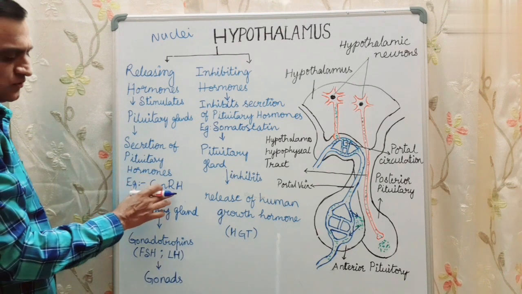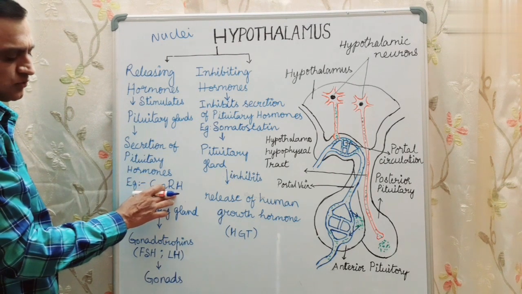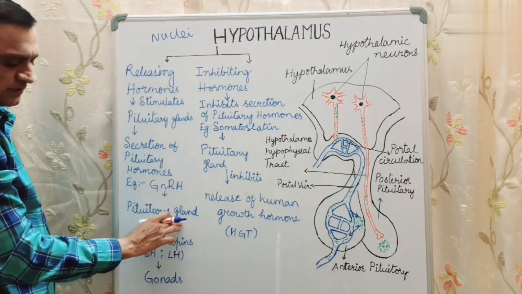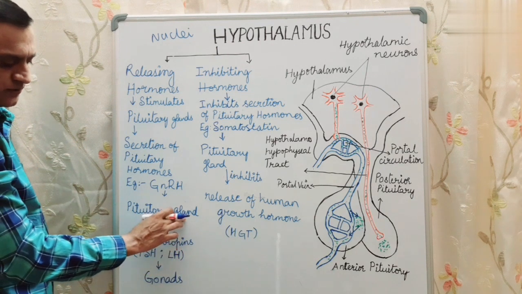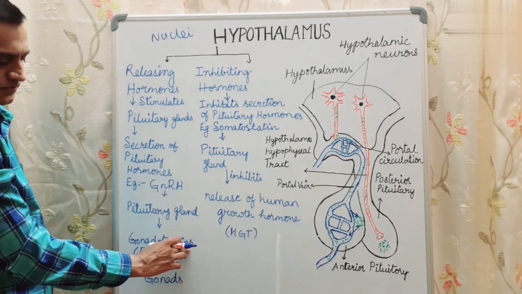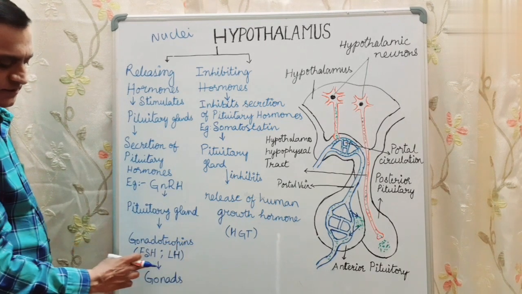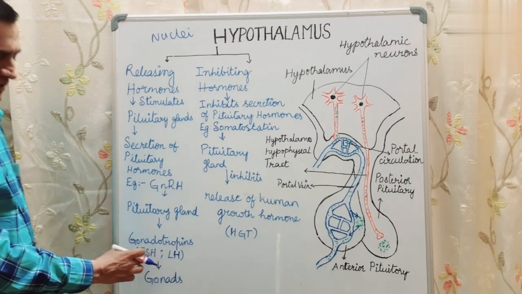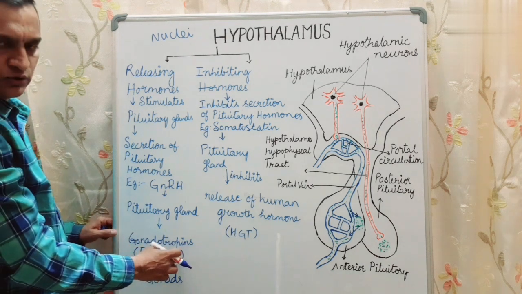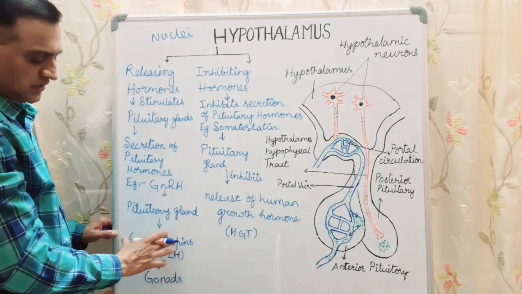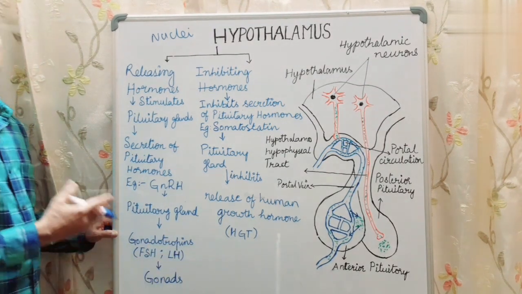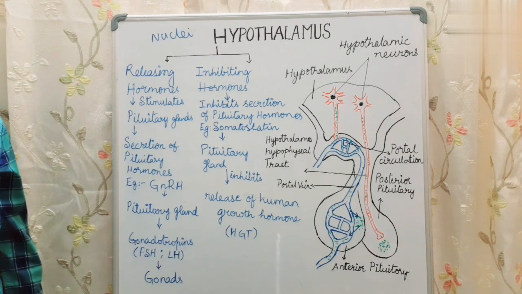Now the gonadotropin releasing hormone produced by the hypothalamus acts on the pituitary gland and causes the pituitary gland to release its hormones called gonadotropins. So what are the gonadotropins? FSH and LH. FSH means follicle stimulating hormone. LH means luteinizing hormone. They are called gonadotropins because they act on gonads. What are the gonads? Testes and ovaries.